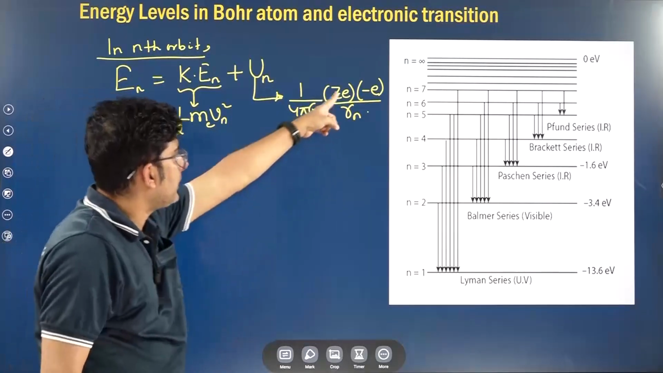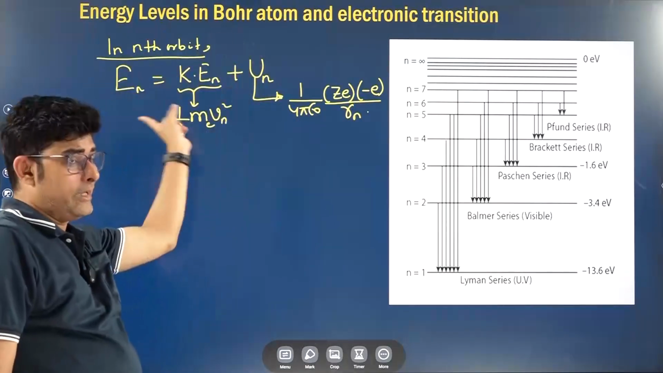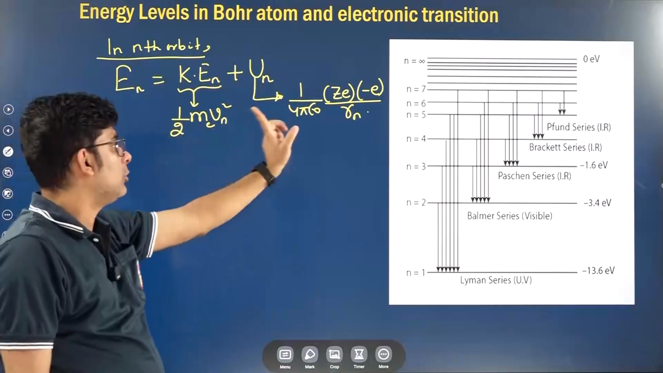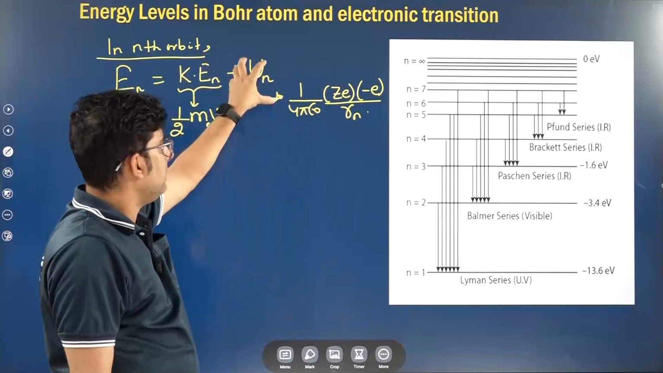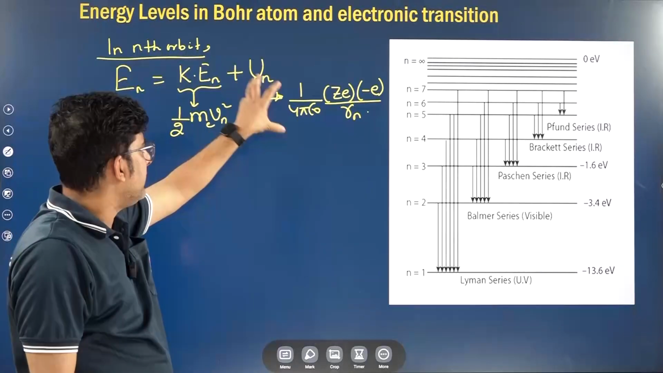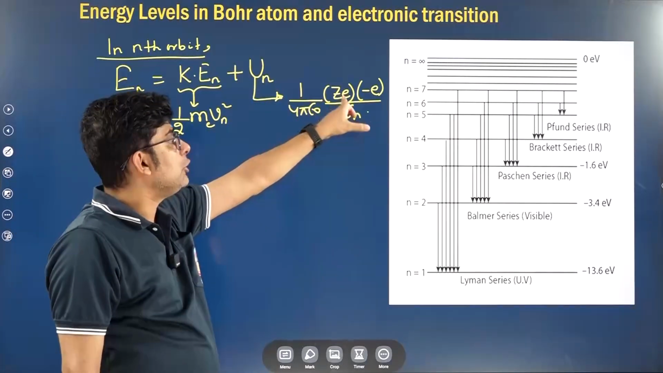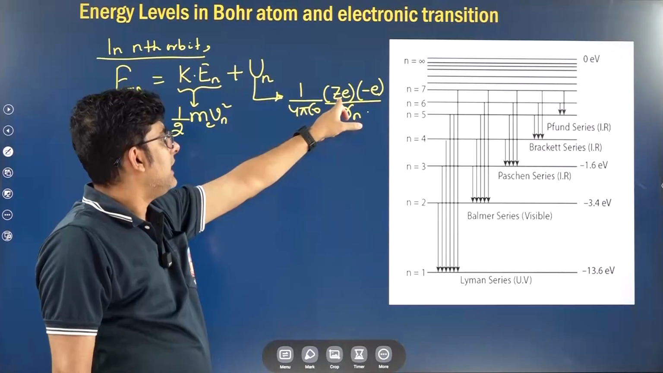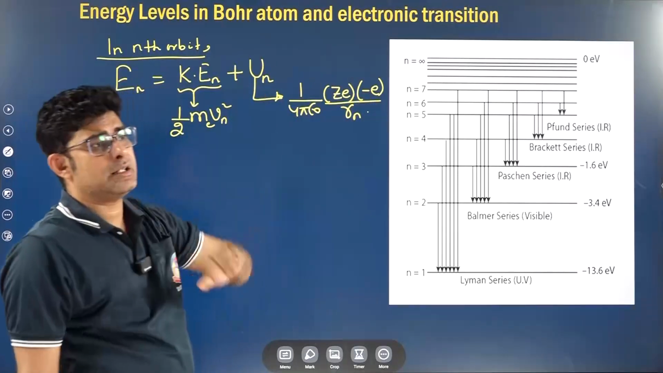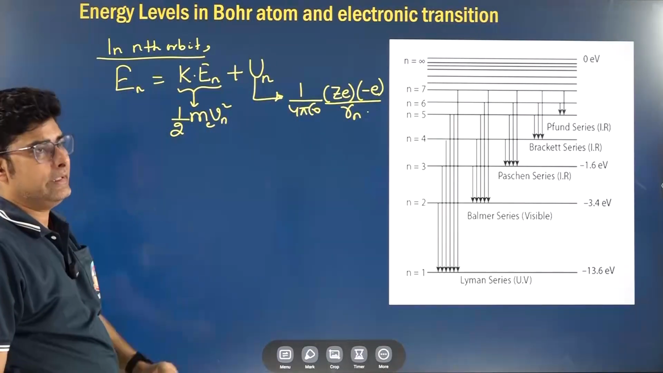Now here you have to take the sign also. Force was a vector, and we have already taken its direction, so there is no need to take the sign. But Un is a scalar quantity, so when you are writing its value k q1 q2 by r, you have to take the sign of the charge as well. So it is basically negative.